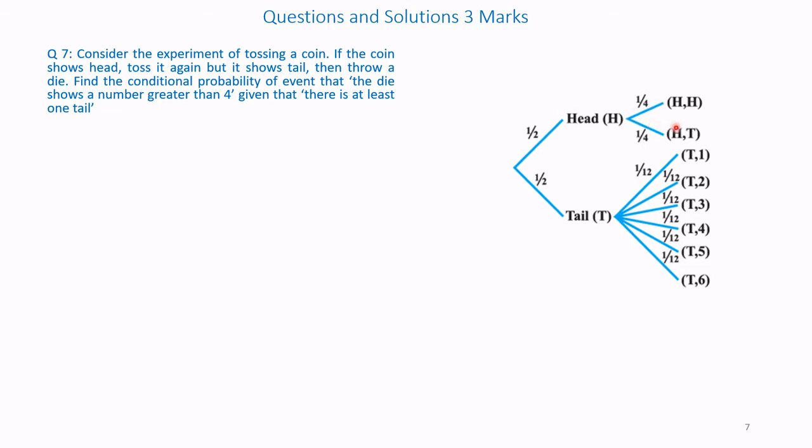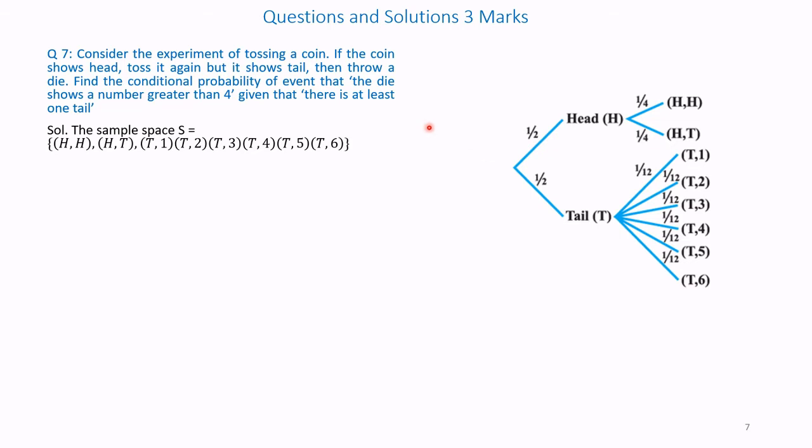If the first attempt is tail, then you throw a die. The die has 6 options: 1, 2, 3, 4, 5, 6. Otherwise, we have to throw the coin again till we get tail. This is the tree diagram explained, and probabilities are also given here.